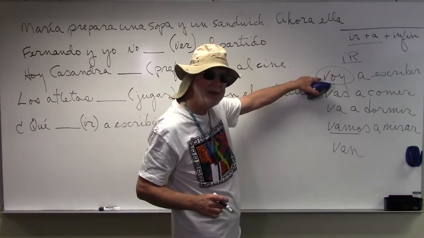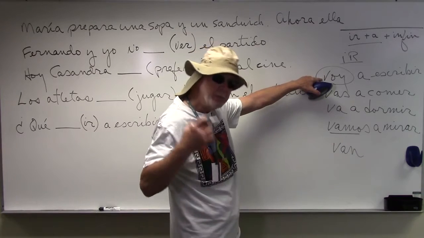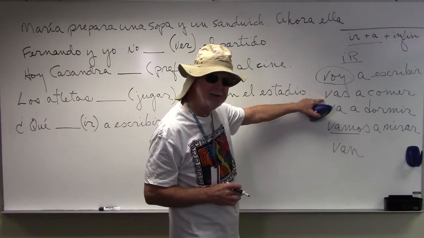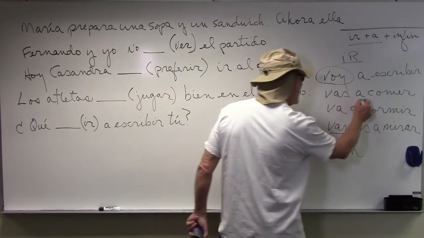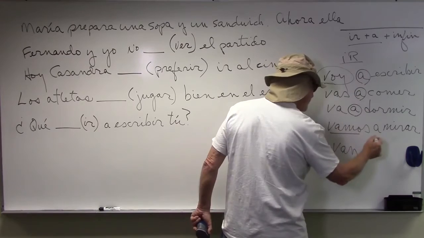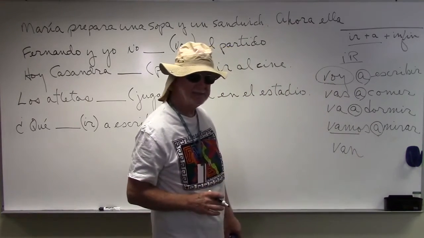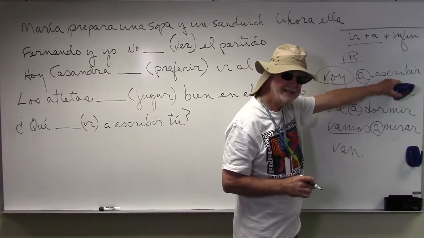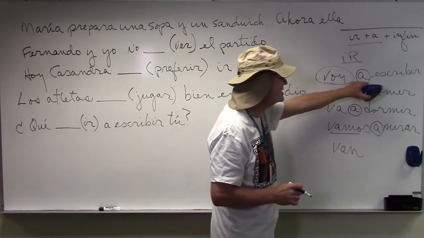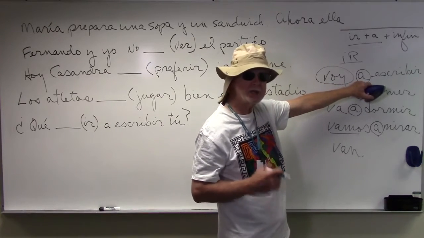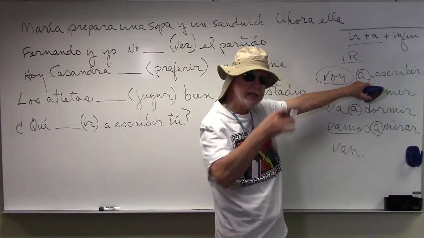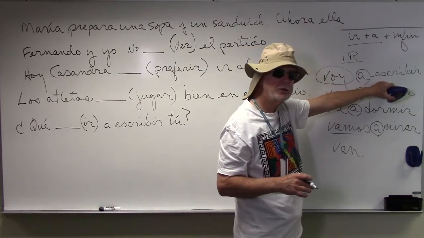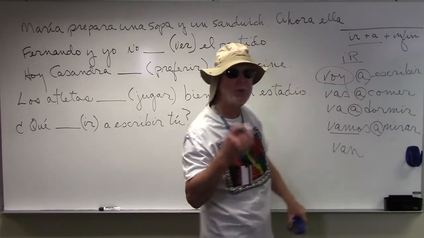Repita. Voy a escribir una carta. I'm going to write a letter. You're going to eat. Vas a comer. You see the a in each one of these cases here? The a is not translated. We see I'm going, I'm going to write. But there's an a there. That's an idiomatic expression. It's particular to Spanish. So, voy a escribir, I'm going to write. The a's got to be there. It's part of the language.